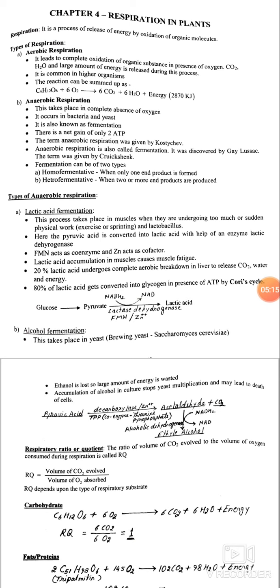The term anaerobic respiration was given by Kostychev. Anaerobic respiration is also called fermentation and it was discovered by Gay Lussac. The term was given by Cruikshank. Fermentation can be of two types: homofermentative, when only one end product is formed; heterofermentative, when two or more end products are formed.